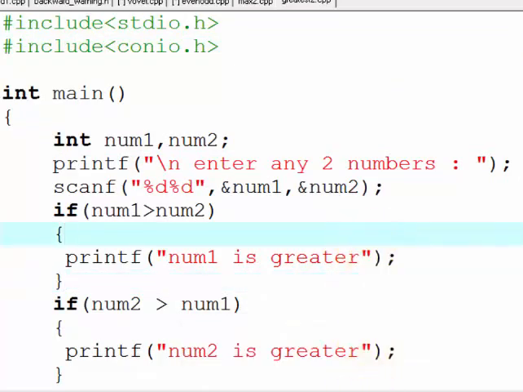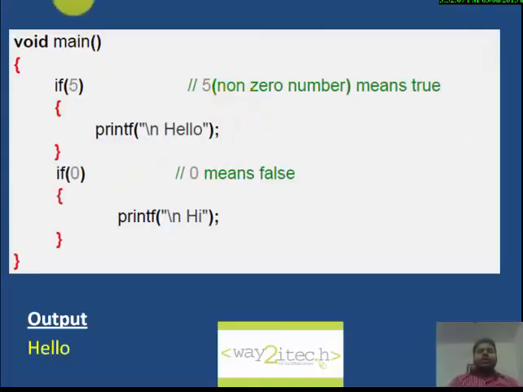Hope you understand it. Any non-zero value inside if means true. Like if 5, 5 is a non-zero value, so the if is true. Any zero value inside the if means false. So if we execute this program, if 5 means 5 is a non-zero number, so it is true. If 1, if 2, if 3, any non-zero number will indicate true, so it will print hello. If 0 means false, it will not print anything.